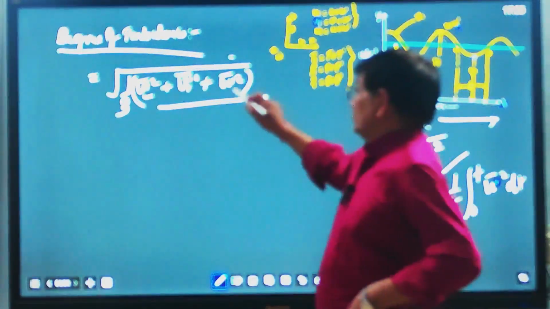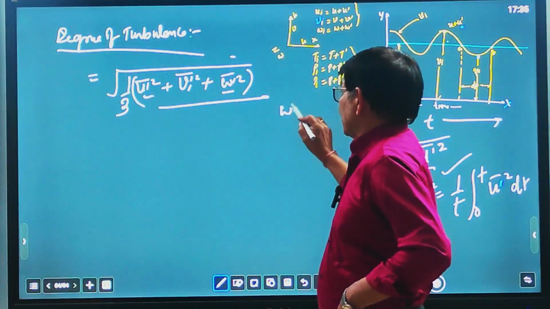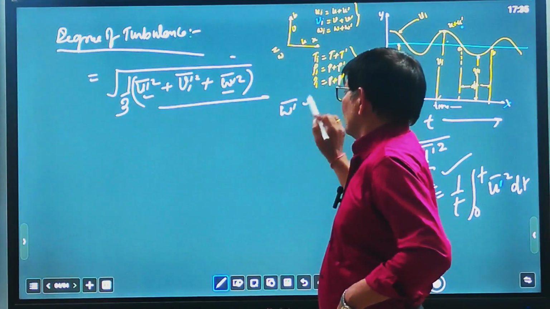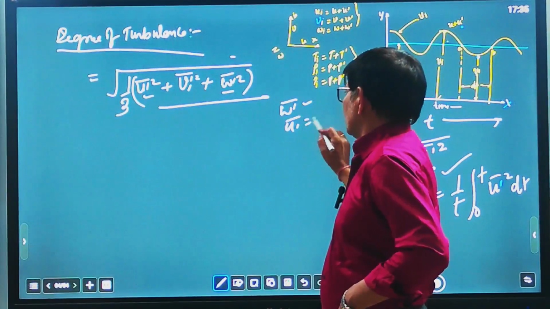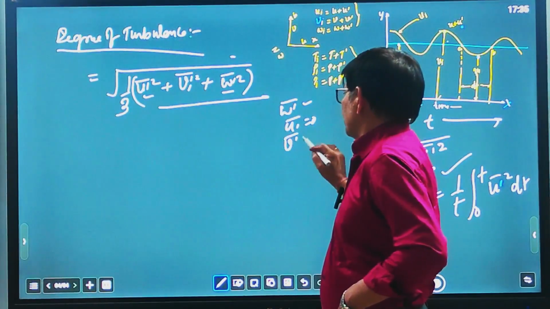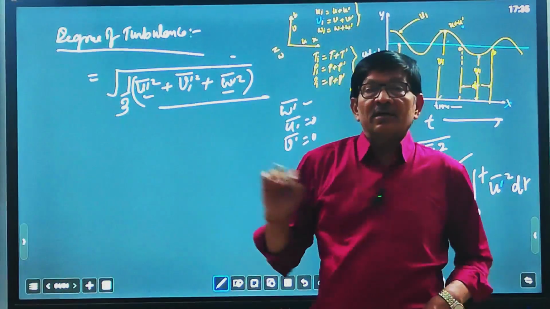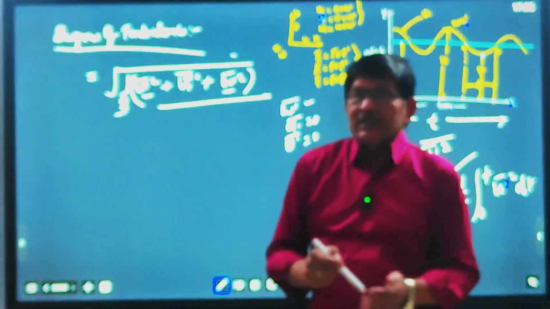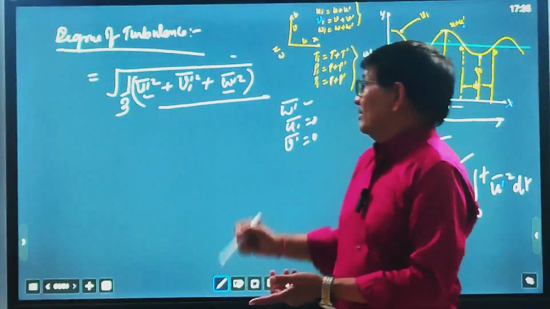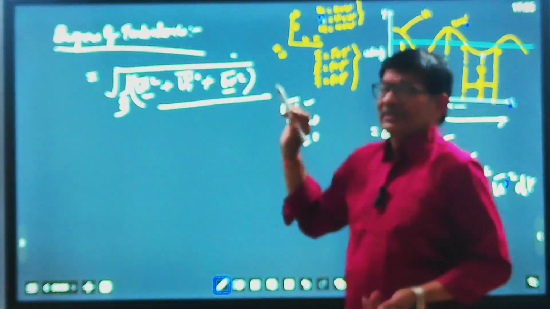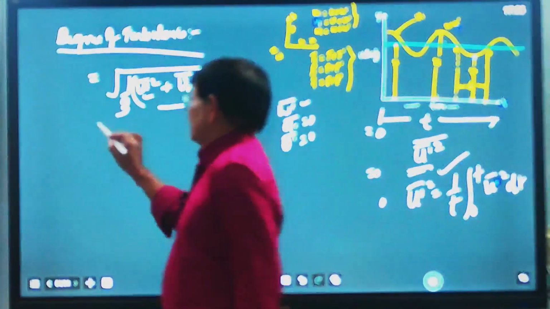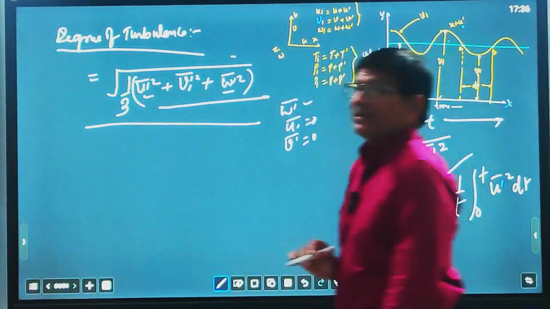Because we already saw that these values are not zero. u dash average equals 0 and v dash average equals 0, but the squares are not 0. When we add together, take the mean, and then take the square root, it becomes the degree of turbulence. That is a measure of turbulence.